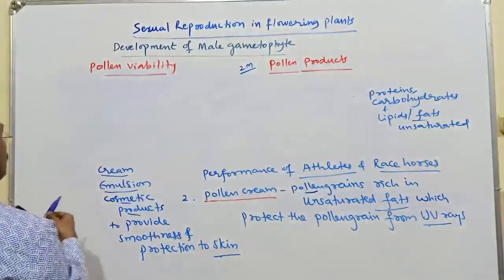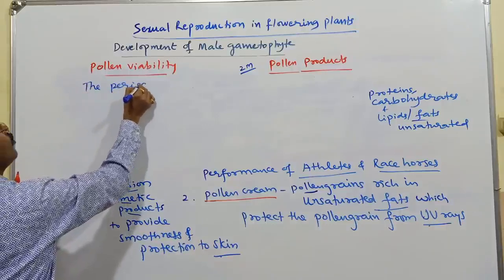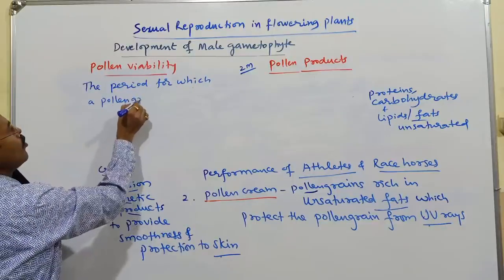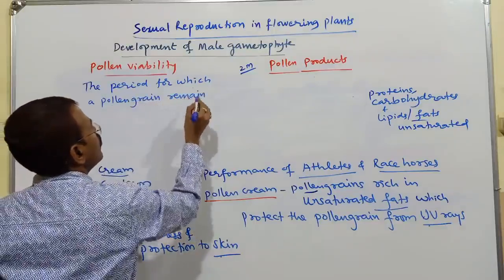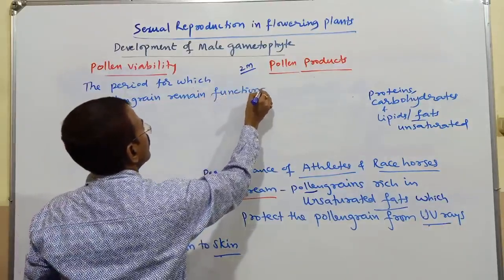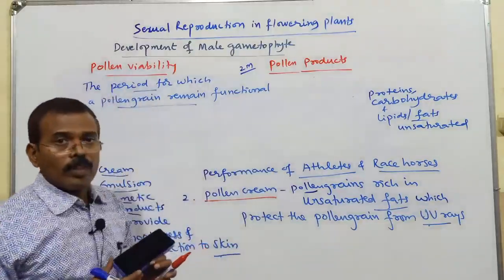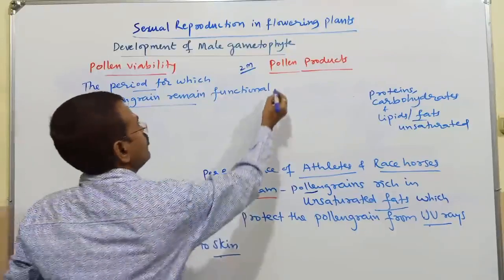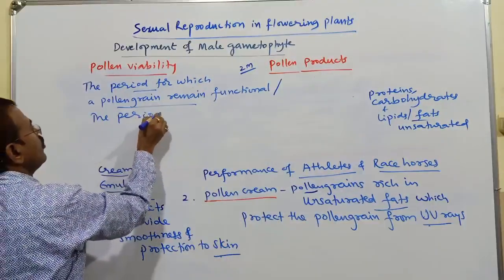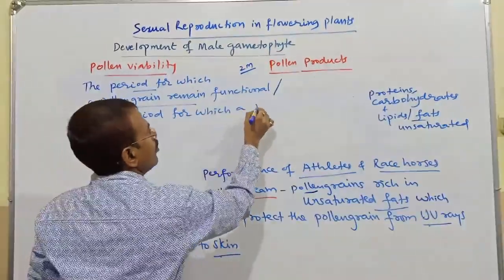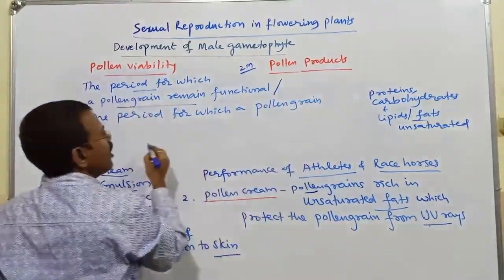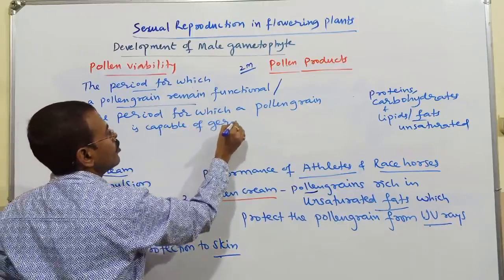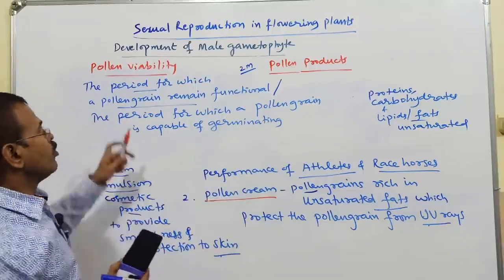Definition: the period for which a pollen grain remains functional, or what you can define, the period for which a pollen grain is capable of germinating is known as pollen viability.